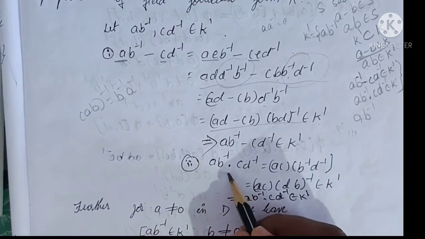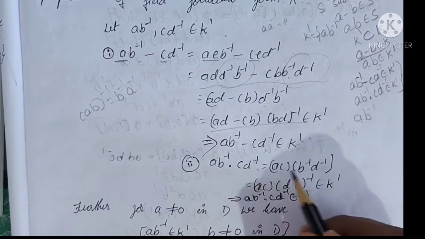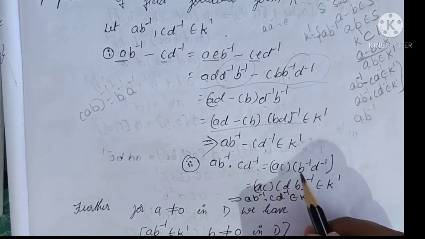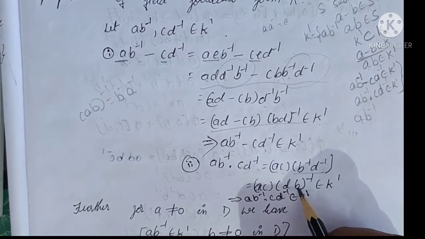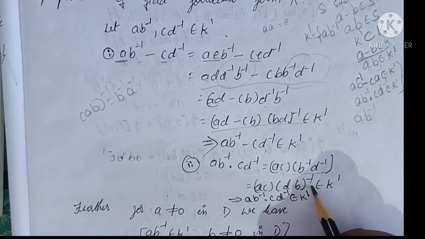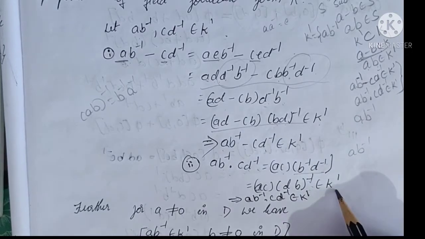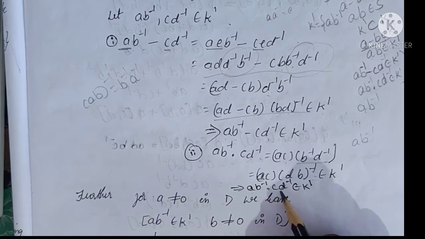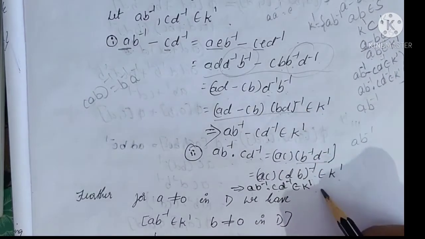Second condition, that is A into B inverse times C into D inverse is equal to this: A and C you take as it is, remaining B inverse and D inverse you make one group. B inverse into D inverse we can write DB whole inverse. See, again this is of the form A into B inverse. A into B inverse means it belongs to K dash. Therefore, A into B inverse into CD inverse belongs to K dash. Therefore, both the conditions are verified.